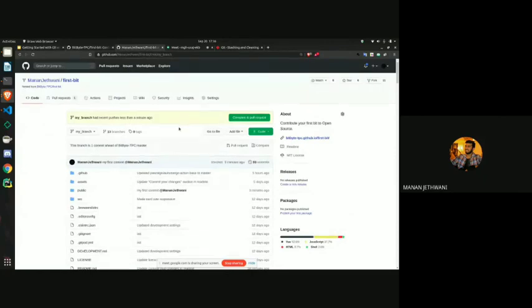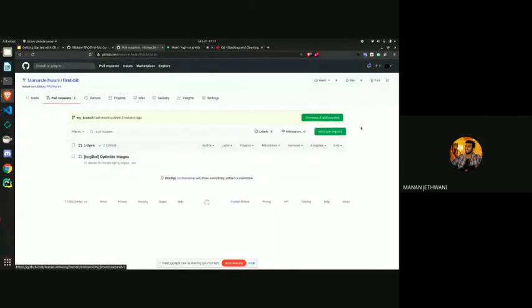Now, finally, we would make our first pull request. To make our first pull request, you can see that we have an option here, compare and pull request. If you did it in master, then this won't be shown, right? So you have to go to pull request. You have to click on new pull request.